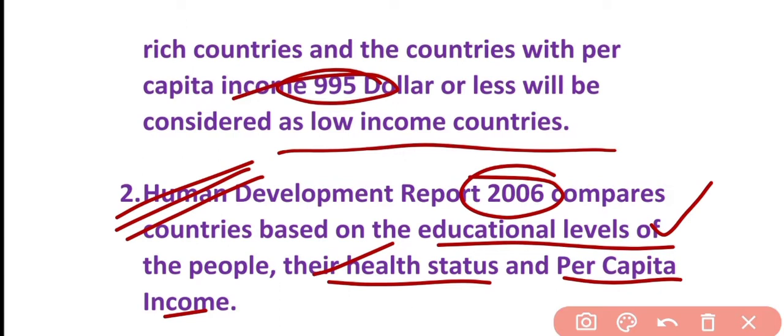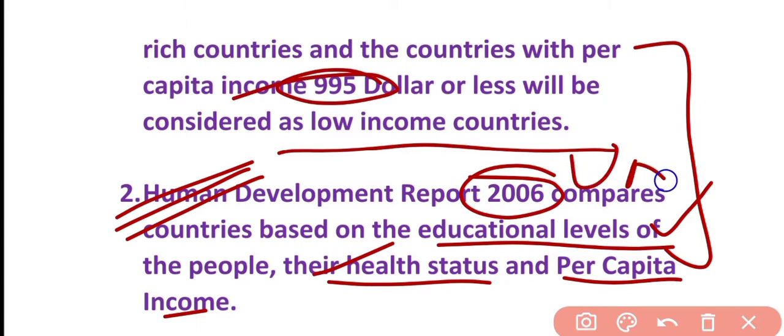So the report given by human development, that was the better criteria to measure the national development. In exam, many times the question has come related to this concept, means comparison can be there, or what is the report given by human development index. So this can be there. This was given by UNDP, right? So this was given in 2006. According to that, I have explained it here.